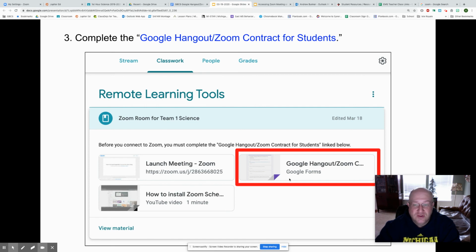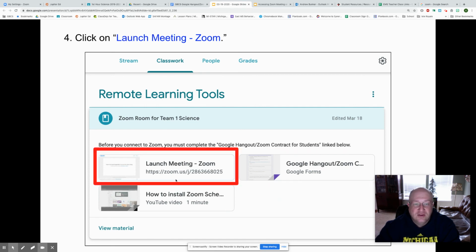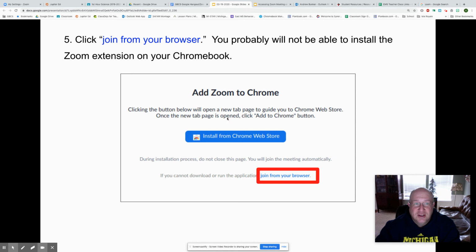And once you've done the contract, then you can click the Launch the Meeting Room. Now here comes the tricky part that people had trouble with. Apparently if you try to install the Chrome extension, it will block you. So don't do that. Instead, click Join from your browser. You should be able to do that.